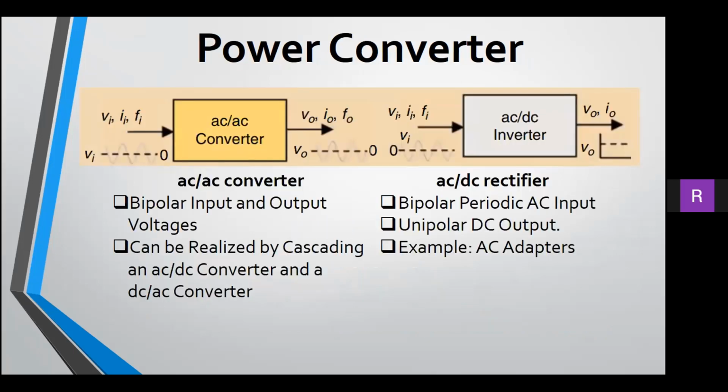Next type is the AC-AC converter, whose input and output voltages are both bipolar. This converter can be realized by cascading an AC-DC converter and a DC-AC converter. The last one is the AC-DC rectifier, which has a bipolar periodic AC input and a unipolar DC output. All types of AC adapters belong to this type of converter. So it can be said that every converter is a nonlinear block because its output contains a frequency component other than its input frequency.